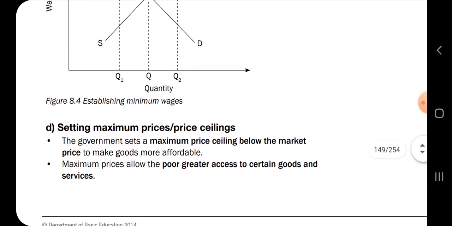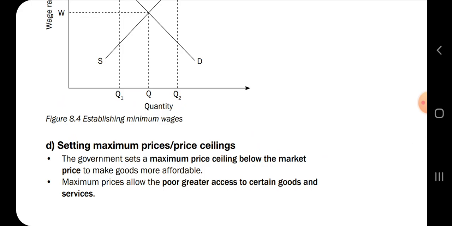And then setting maximum prices and price ceilings: the government sets a maximum price ceiling below the market price to make goods more affordable. So a maximum price allows the poor greater access to certain goods and services.